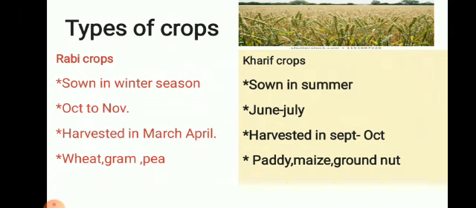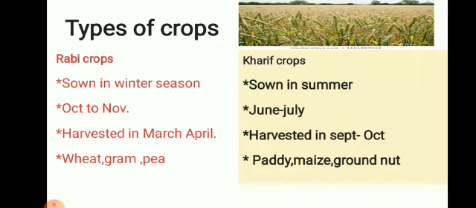Now we have two types of crops based on their water requirement. Let's study the difference between the two. Rabi crops are the crops which are sown in the winter season. Their water requirement is very less, and during winter you will see very little rain, so they are sown in that period. They are sown from October to November and harvested in March or April. Examples of Rabi crops are wheat, gram, pea.